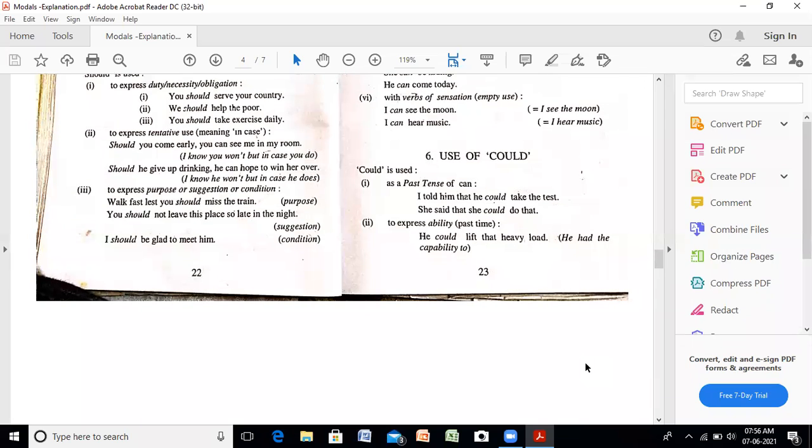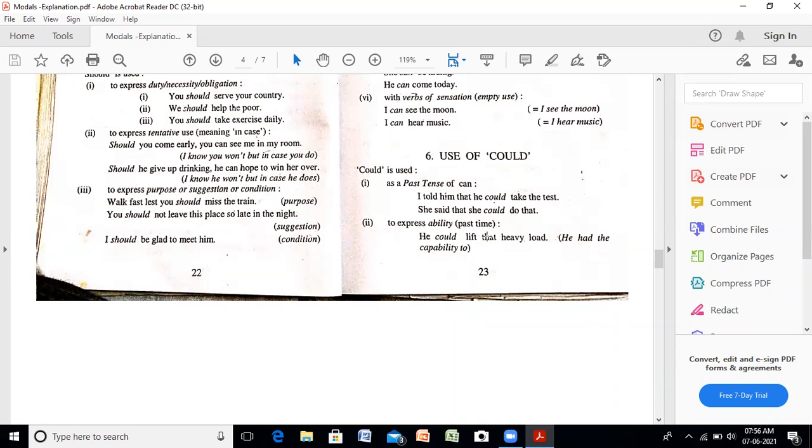Next is the use of could. Could is used as a past tense of can. I told him that he could take test. She said that she could do that, as we do in the narration in the direct and indirect speech. So can की second form आ जाती है could. To express ability of the past time. Note down can for the ability that he can do the work, and could for the ability of past time.